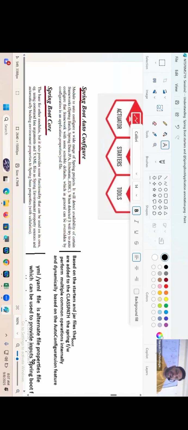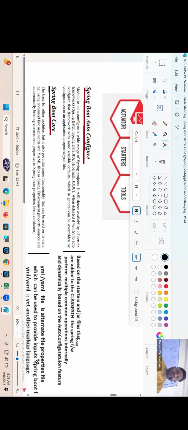When added, it will try to auto configure that framework with some sensible defaults, which in general can be overridden by configuration in the application.properties or YML file. By default, something will come. If you don't want it, you can change those things from the application.properties file or YML file.